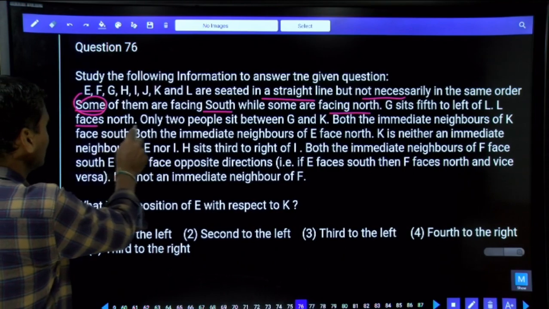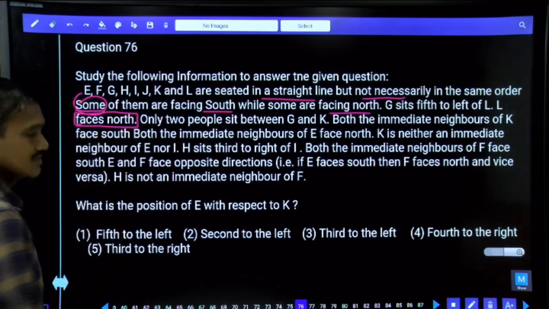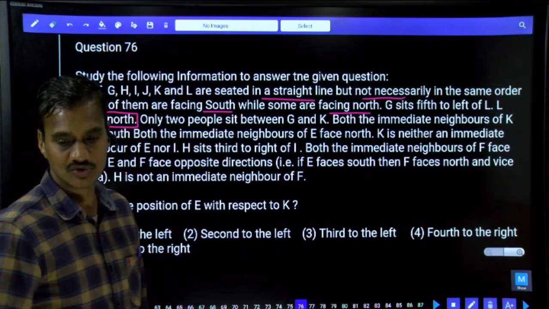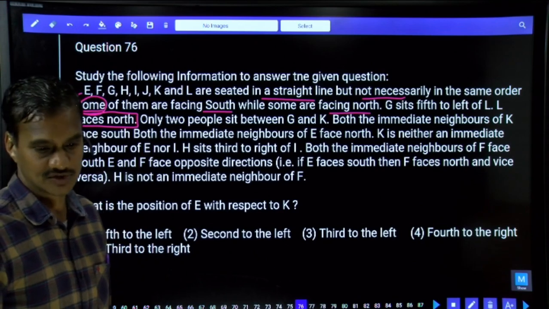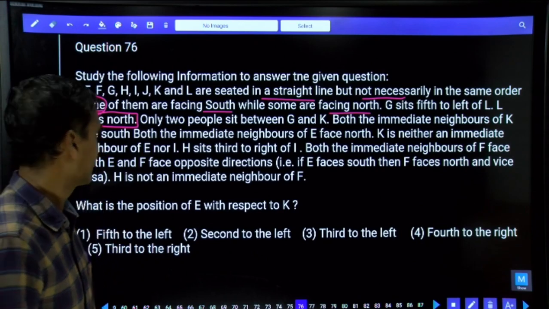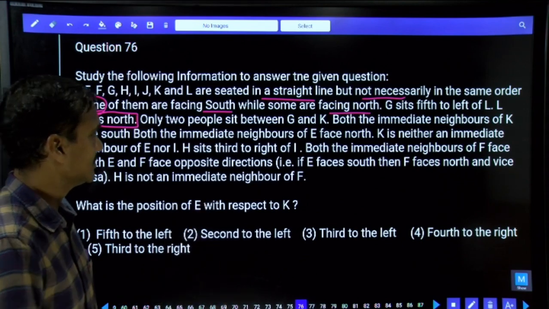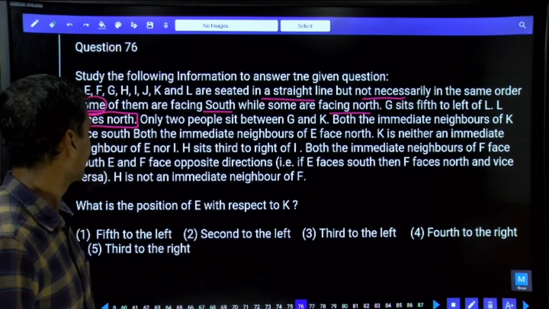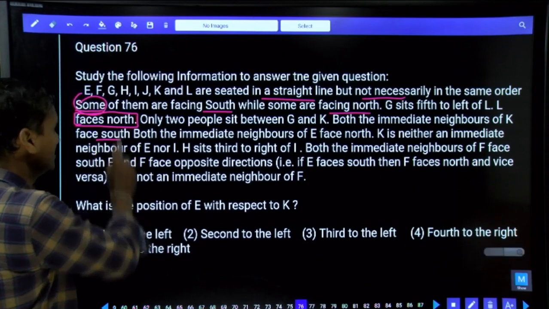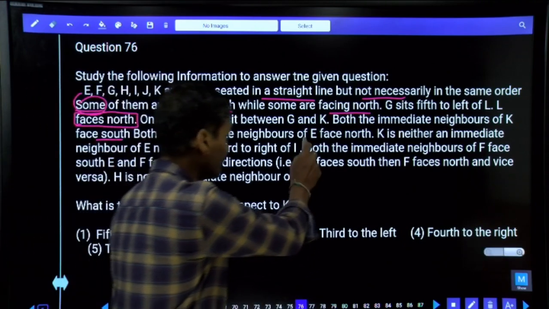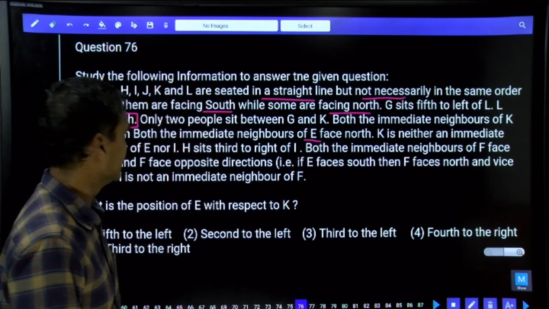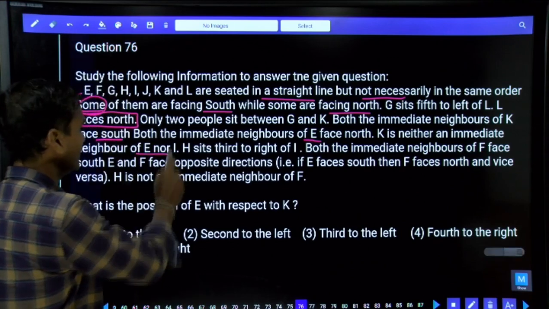L faces north is clearly given. From there we need to start. L faces north, and only 2 people between G and K. G sits fifth to the left of L. Both the immediate neighbors of K are facing south, and both the immediate neighbors of E are facing north, and K is neither an immediate neighbor of E nor I.